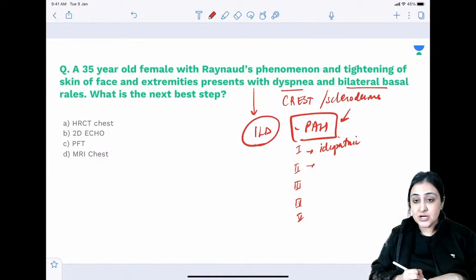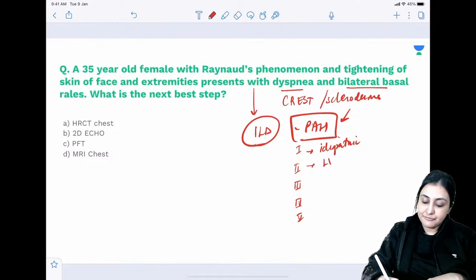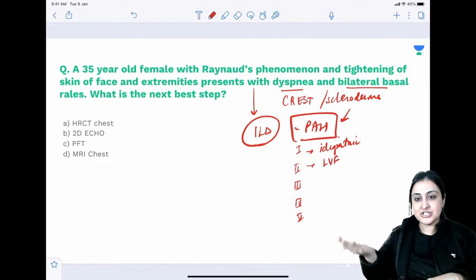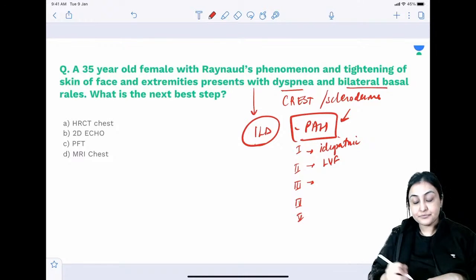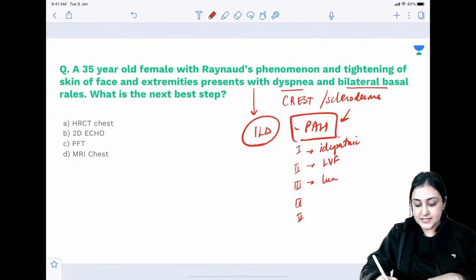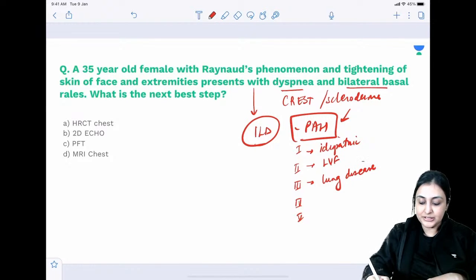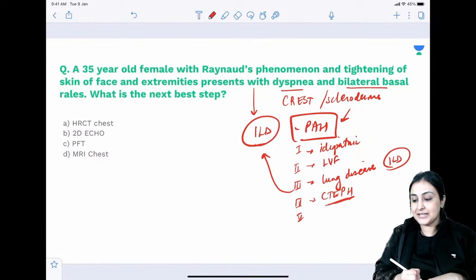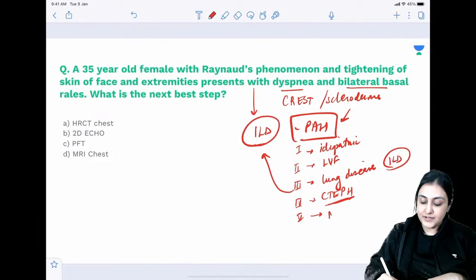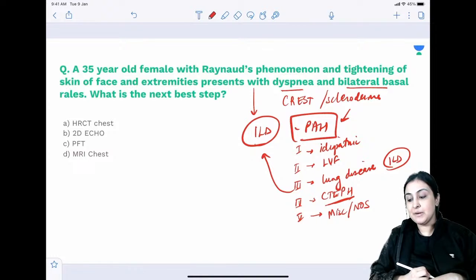Type 2 PH is when you have left ventricular failure, because of LV failure you are having upstream dilatation and PH. Third, because of lung disease. So this is type 3, because of chronic ILD, when you are having PH, that is type 3. Type 4 is chronic thromboembolism. So CTEPH, chronic thromboembolism leading to pulmonary arterial hypertension. And 5 is miscellaneous or not specified. Whatever was not found is type 5.